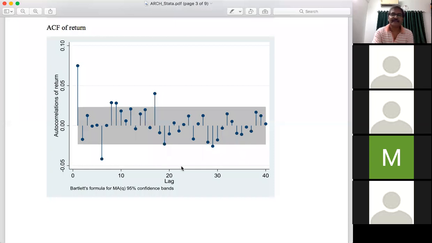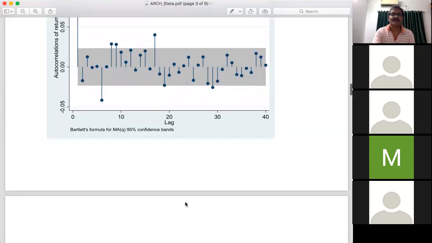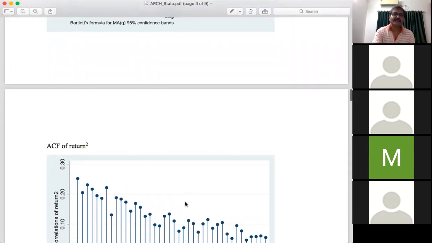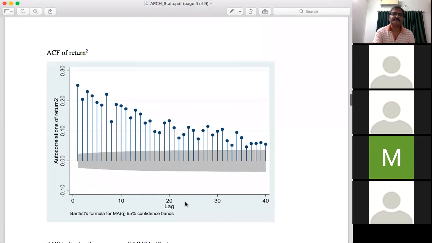So after getting the new variable return square, again look at the behavior of return square. So plot the autocorrelation function for return square. Command is AC space return square. Return square means return2 you have generated. So the autocorrelation function of the square of the series looks like this.